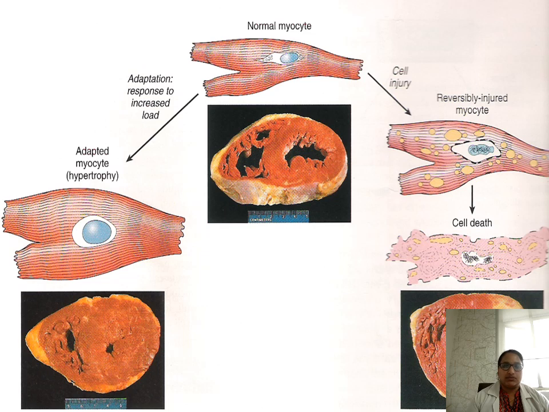And this is a normal myocyte or heart cell. If there is just functional demand, like increased load, then it can undergo hypertrophy. Here we can see hypertrophy. And if the cell stress is more, reversible injury might occur with some accumulation inside the cell, or if the stress is more, the cell will undergo cell death in the form of necrosis, that is myocardial infarction.